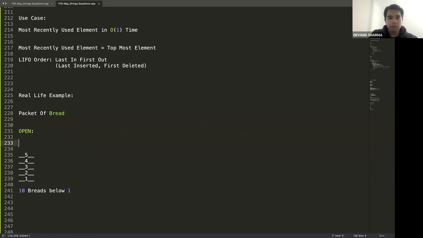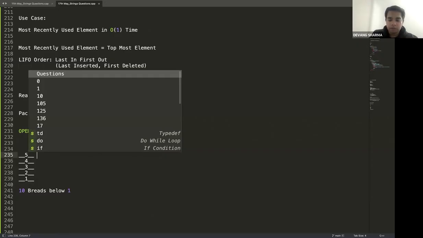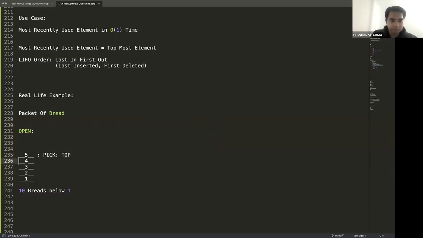If I open it as a consumer, I'm talking as a consumer, what is the first bread I'm going to pick up? Come on, guys, quick in the chat. The first bread I'm going to pick up is, I'll open it and take the topmost one. So I am going to pick the topmost bread. All agree? Okay. Now tell me one thing. How many operations or traversals, in terms of number of breads, do I have to do to reach bread number 1?